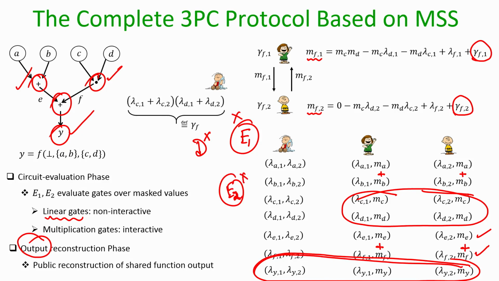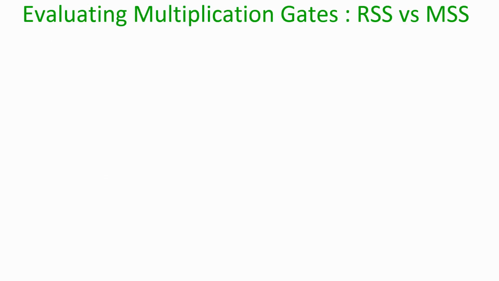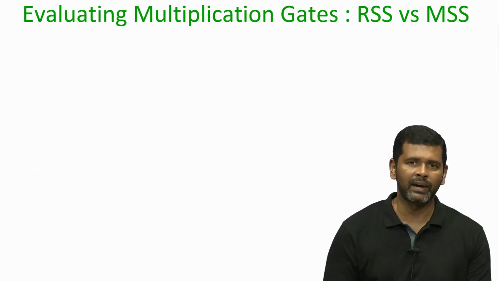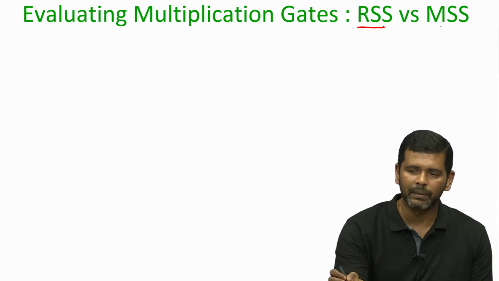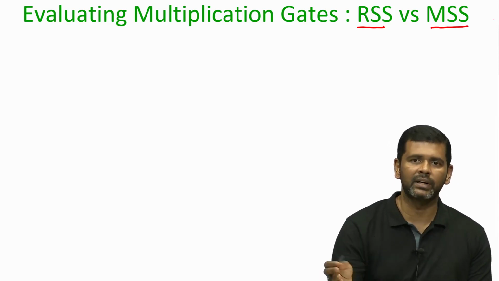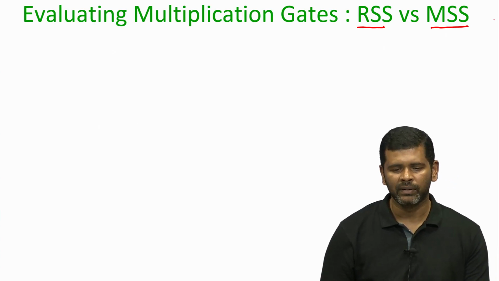You can refer to the paper that I have cited in the last lecture. Otherwise, you can come up with the simulator on your own, it is very simple. So, now finally, let us compare the procedure for evaluating multiplication gates as per the sharing semantic of replicated secret sharing and as per the sharing semantic of this MSS secret sharing.